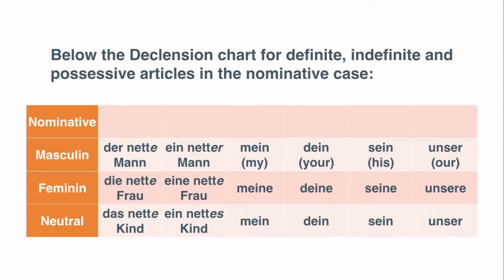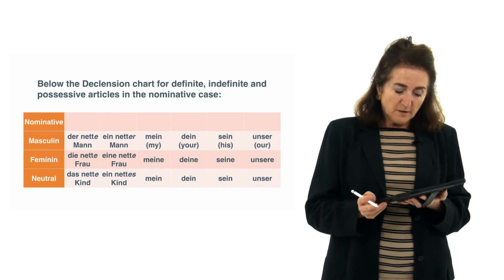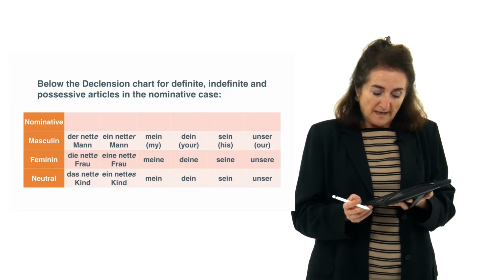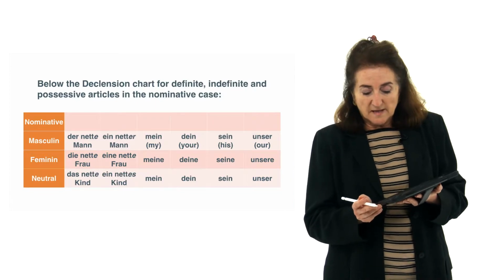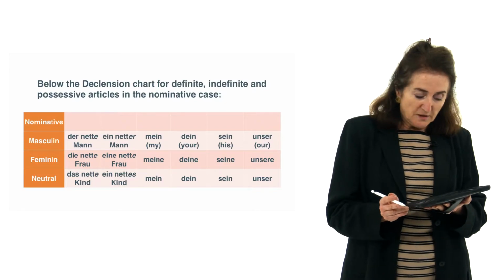So here we have the declension chart for definite, indefinite, and possessive articles in the nominative case. They all have the same endings, and you see the masculine, feminine and neuter. Der nette Mann, ein netter Mann. Notice the r ending at the end of netter. Mein netter Mann, dein, sein, and unser netter Mann all go by the same declension.